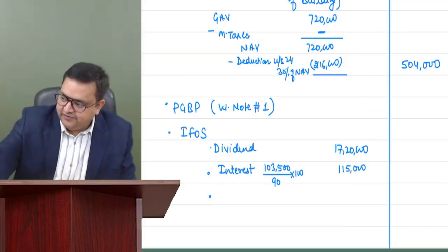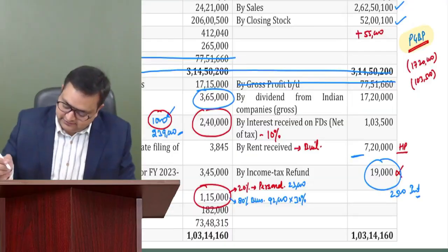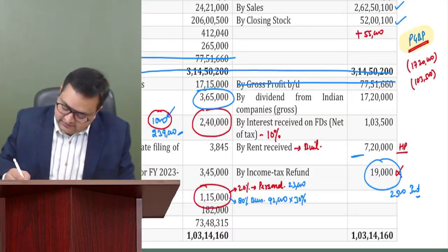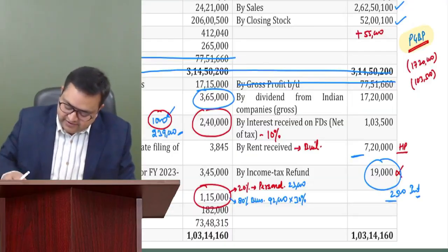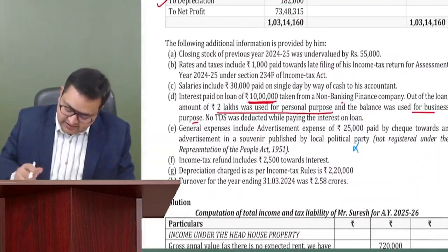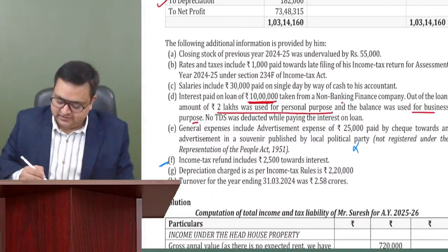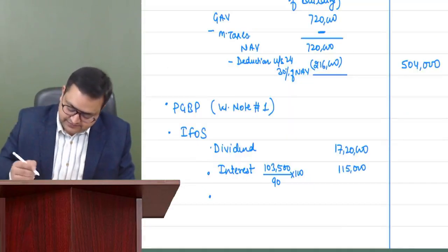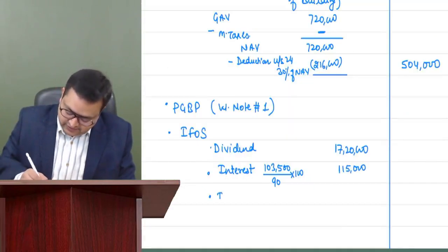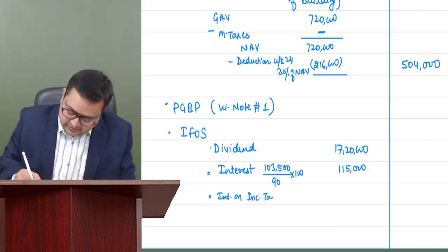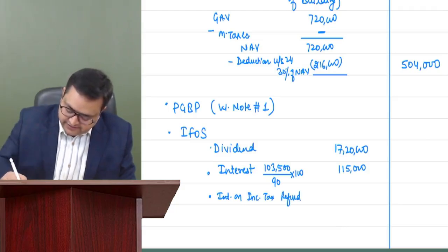And the third one which we have is interest on income tax refund, 2,500. So we had income tax refund interest of 2,500. So interest on income tax refund, 2,500.